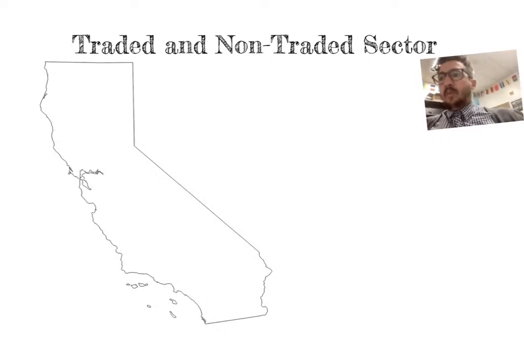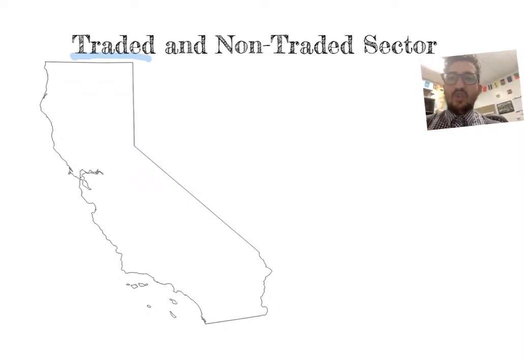So when we figure out what region we want to talk about, we'll ask that question: how does that region grow economically? So let's talk about California as a region. How can the state or the region of California grow economically? And what economists argue is that California grows economically through something called its traded economic sector.